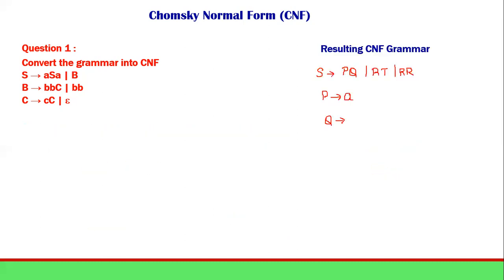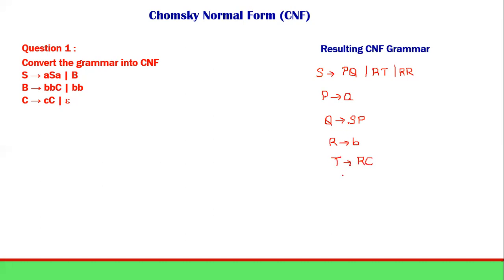Q is nothing but SP. So Q determining SP, capital S and P, R is determining b, and then we have T is nothing but